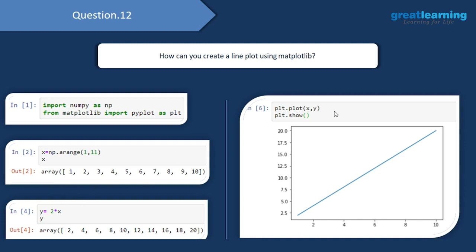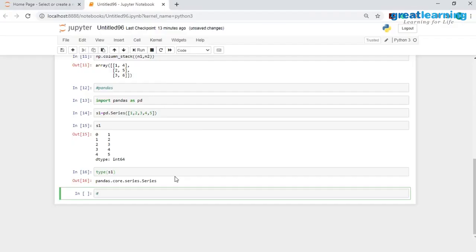So when we finally have to create the line plot, I'll just have plt.plot, and inside this, I'll pass in x and y. After that, when I just use plt.show, you would see that I have successfully created this line plot. On the x-axis, I have these numbers, and on the y-axis, I have these numbers. Let me add in the next comment over here. I'll just have line plot.